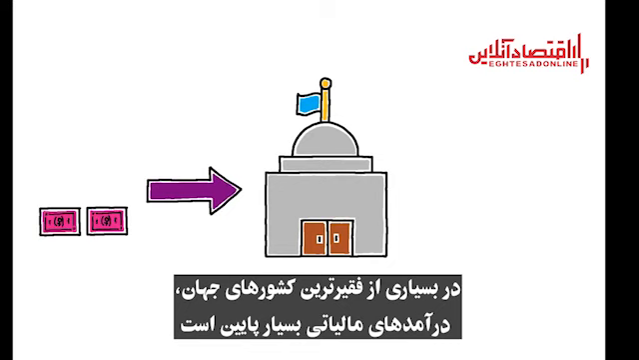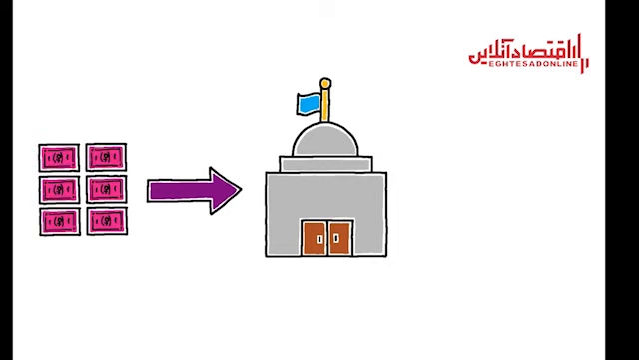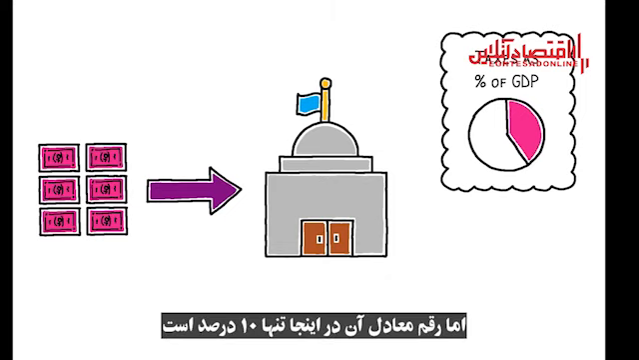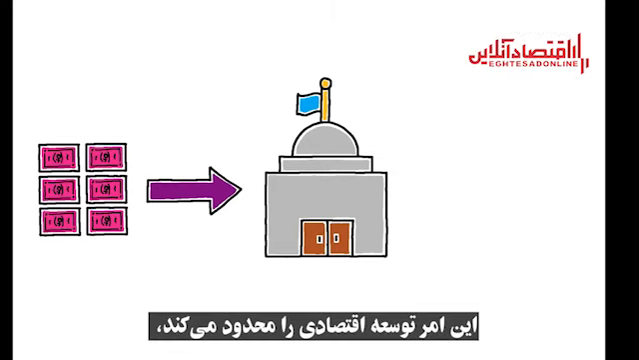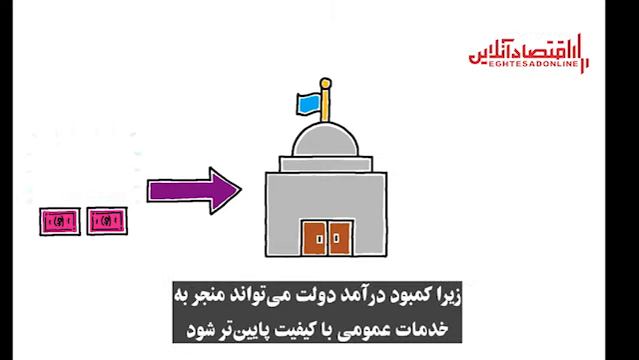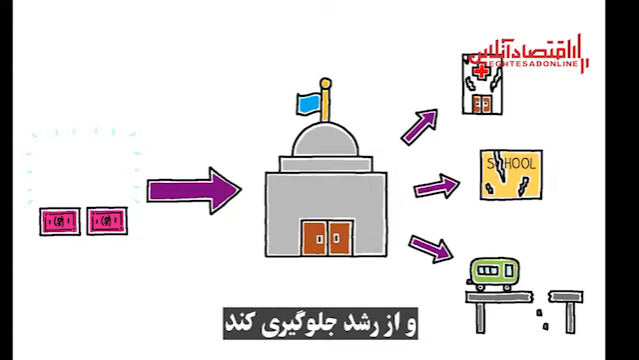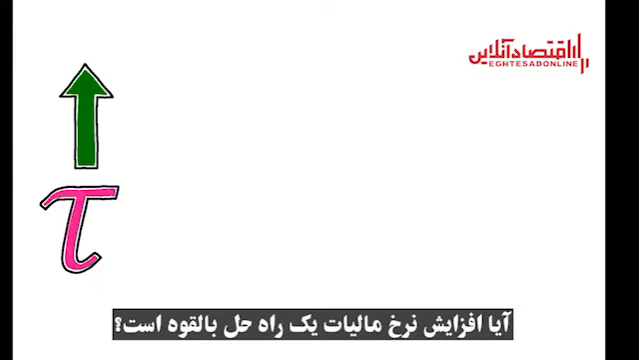In many of the world's poorest countries, tax revenues are extremely low. Rich countries collect 40% of GDP in taxes, but the equivalent number here is only 10%. This constrains economic development, as a lack of government revenue can lead to lower quality public services and inhibit growth. Is raising tax rates one potential solution?